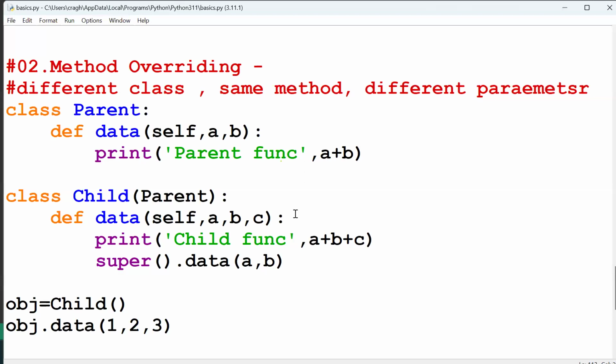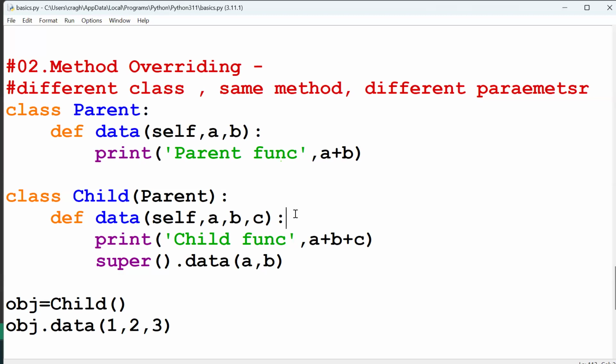Multi-level means in a single class you can get only one class, one by one. Single means two classes. Multi-level and single are basically the same, but multi-level means more than two classes, and single means only two. That is the only difference.